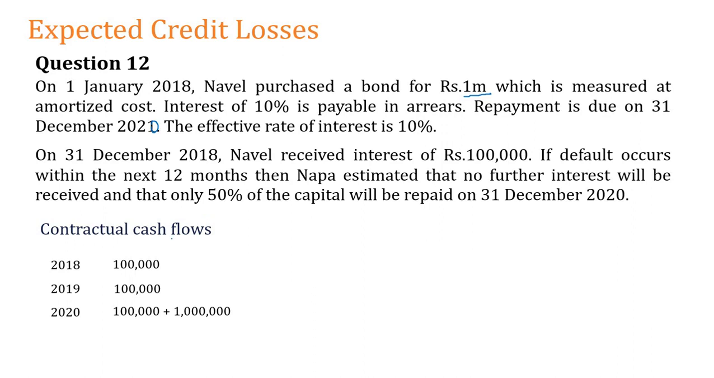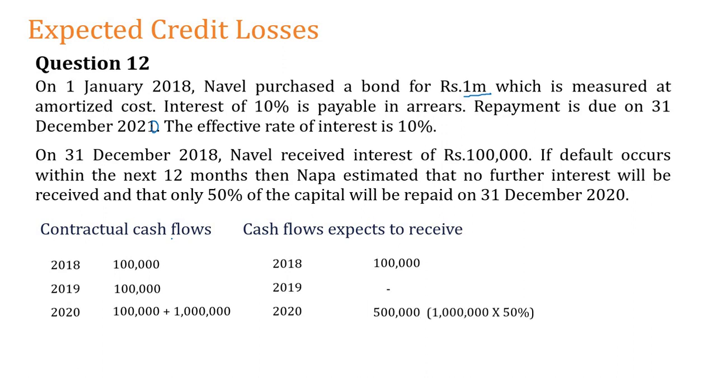So remember the contractual cash flows: in the first year, it is 100,000 we are going to receive as per the contract. Second year I should get 100,000. Third year I should get 100,000 plus the initial investment which I made. But these are the contractual cash flows. What do we expect under the actual cash flows? I expect that first year I will receive it. Second year I am not going to receive interest. Third year I am not going to receive the interest, plus in the third year I am only going to receive 500,000, which is 50% of my capital investment.